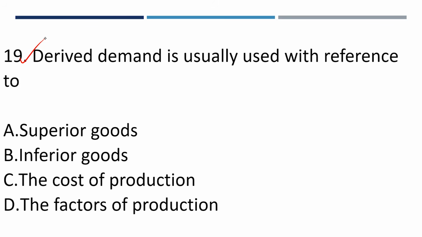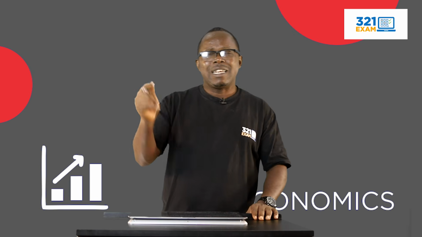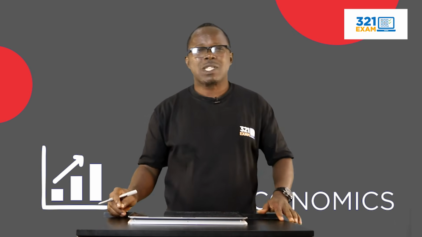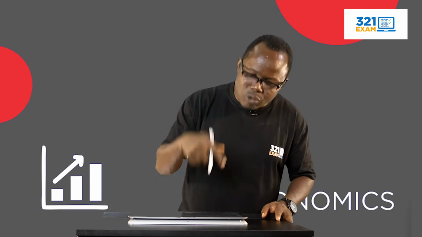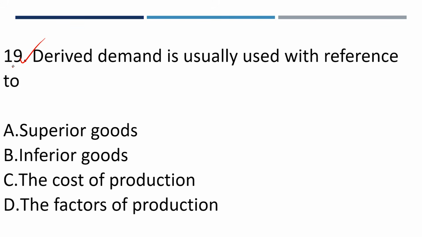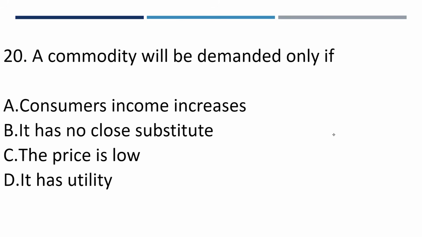Now, what is the demand for labor? We see that the demand for labor is a derived demand. So number 19 is factoring into the factors of production, which is derived demand. Labor cannot satisfy you on its own. When you employ labor, it cannot give you any satisfaction by itself. But when labor is put to work, it satisfies your action directly. So it's called derived demand.